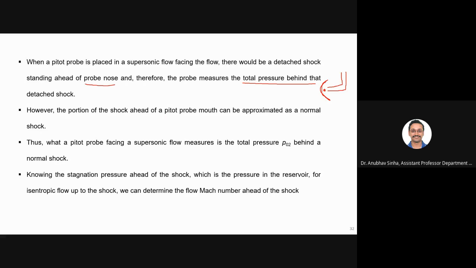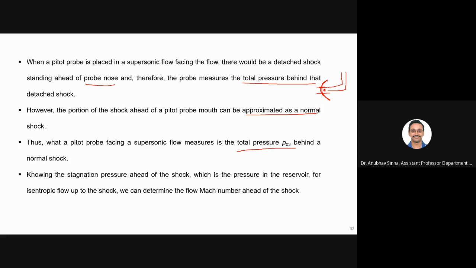This will be a curved section, but if you look at a smaller section, you can say that it is basically like a normal shock. So it can be approximated as a normal shock. When a pitot tube is facing a supersonic flow, it measures the total pressure P02 behind a normal shock.